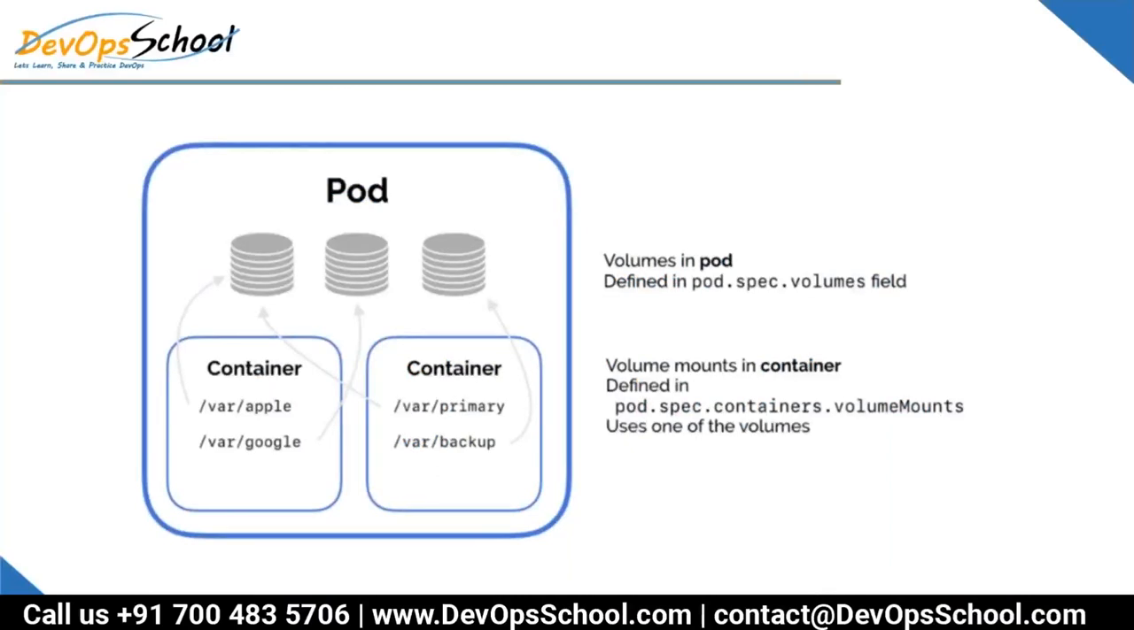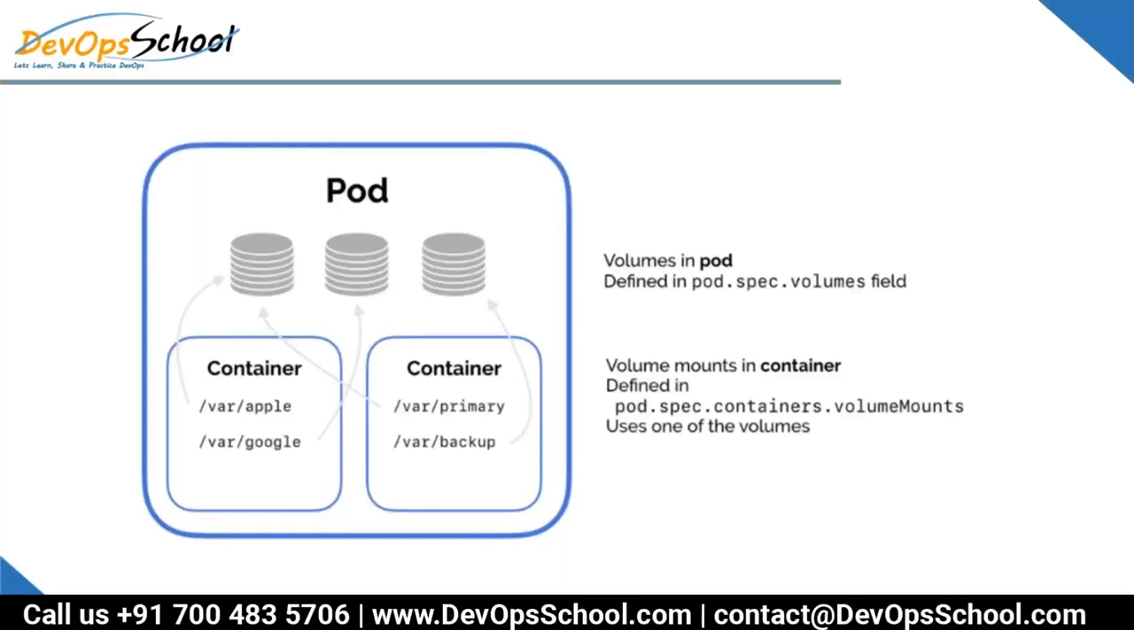How do you define a volume to the pod? Look at this very carefully. You can define the volume to the pod using the pod.spec.volumes field. And how can you use the volumes which are attached to the pod? You can mount them inside the container. For that you have to use pod.spec.containers.volumeMounts. This is nothing but YAML specification and the explain command. I hope you remember that. Everyone remember that?